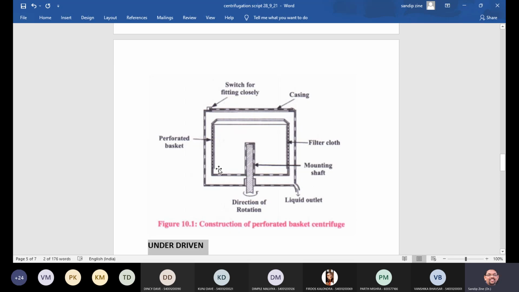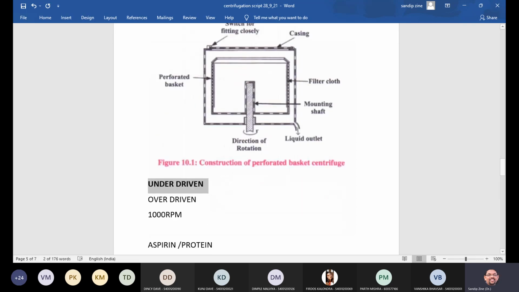Above the shaft, this basket is mounted, so this is an underdriven kind of mechanism. But when the basket is suspended from the shaft, then it is known as overdriven. That's why we have written both terminologies: what is underdriven and what is overdriven.